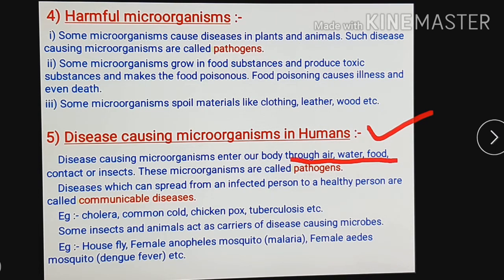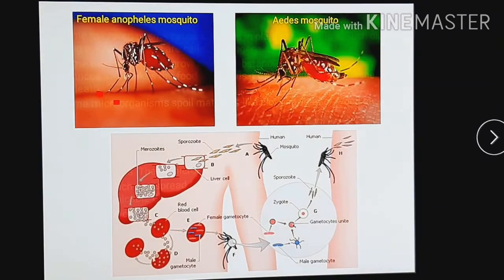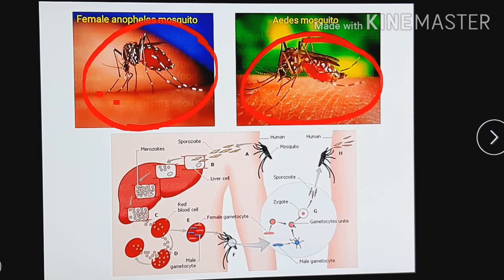Female Anopheles mosquito, if this mosquito bites a healthy person, the person may have malaria. Or if a female Aedes mosquito bites, then the person may have dengue fever. So this type of insect and the diseases match as pairs, so you have to learn it well. We will see the next point. Here you can see the female Anopheles mosquito, and here the Aedes mosquito. This female Anopheles mosquito causes malaria, whereas this mosquito causes dengue fever.